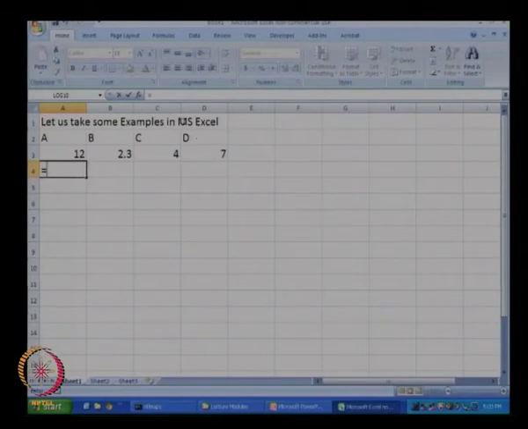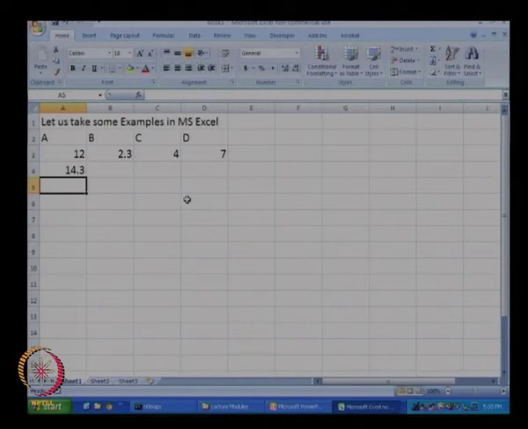Once I type the equal sign, it is ready to take the formula. I can take my mouse and move to the cell that I want, and this is going to be the value of the variable A plus B, and I can press enter. And I have added those 2 numbers.